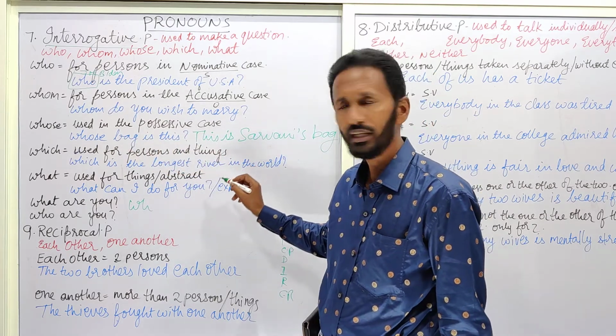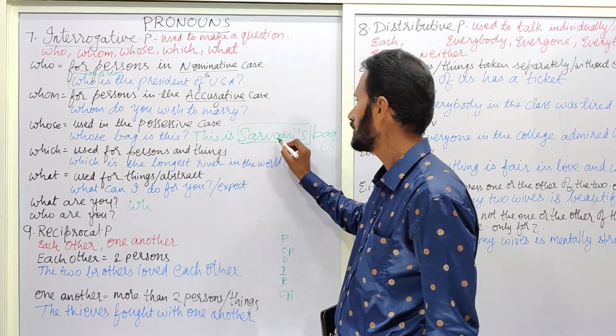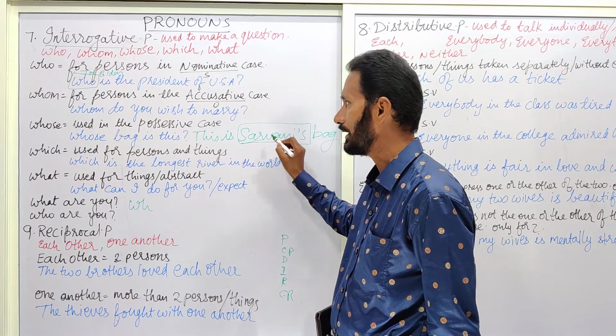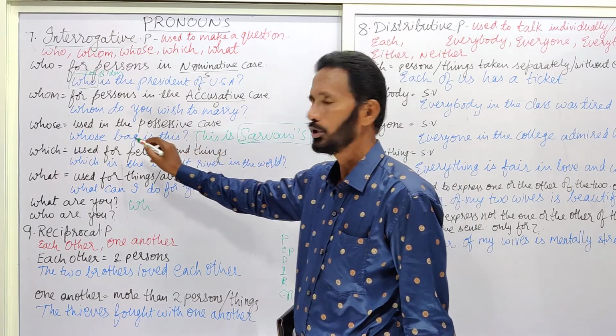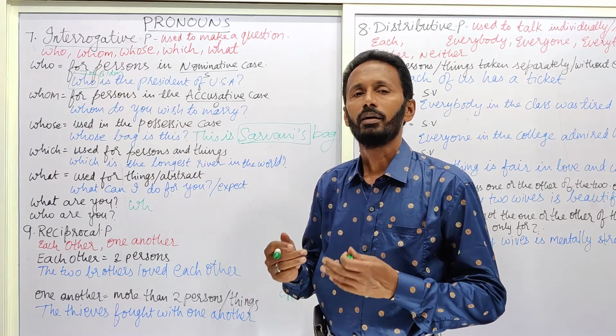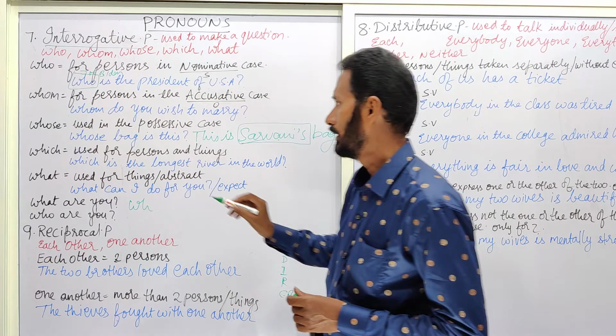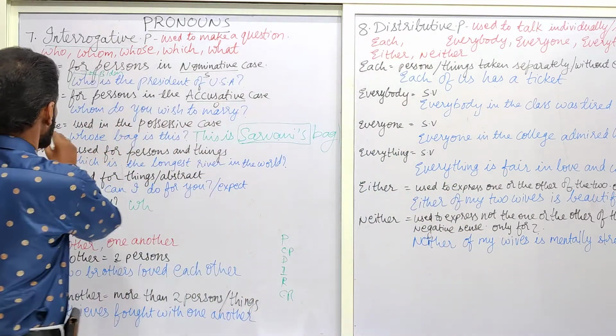Then the answer would be, this is Sharwani's bag. So this is said to be in the possessive case, and we have to use whose to derive the answer in the possessive case.